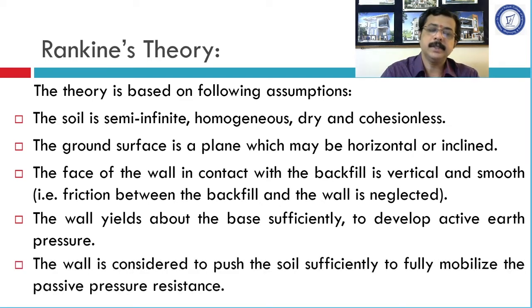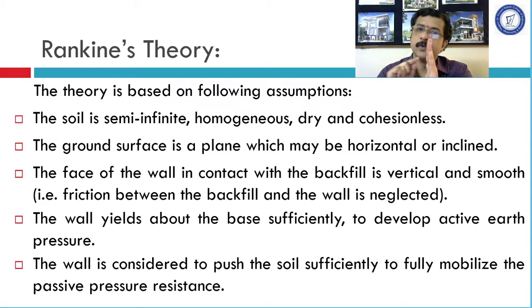The next assumption is the wall is considered to push the soil sufficiently to fully mobilize the passive pressure resistance. The earlier assumption is related to active earth pressure and this assumption is related to passive earth pressure. In case of passive earth pressure, the wall will move towards the backfill. So that means it is going to press it. Because of this compressive force, the soil wedge will move upward and outward.